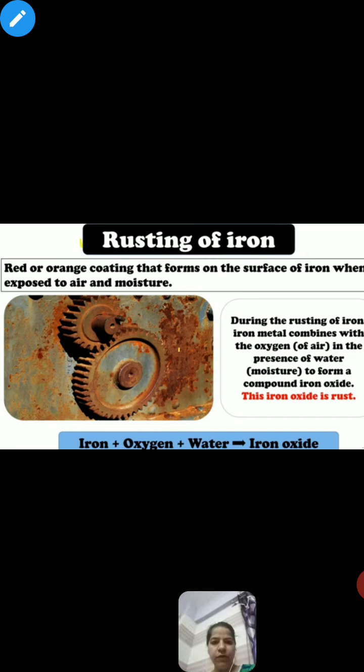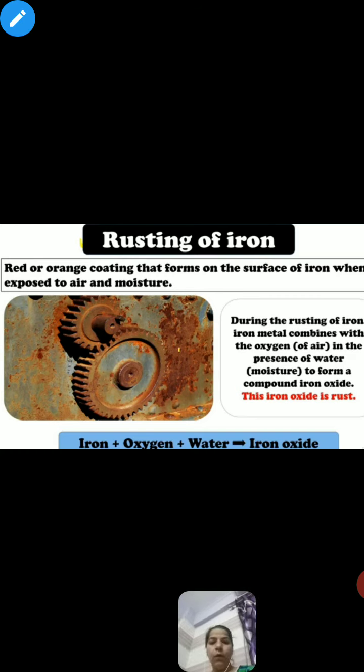During the rusting of iron, iron metal combines with oxygen. What is required for the rusting process? Oxygen and the presence of water are a must. These two make the iron turn into iron oxide, and this iron oxide is nothing but rust. I hope you all understood what rust is.